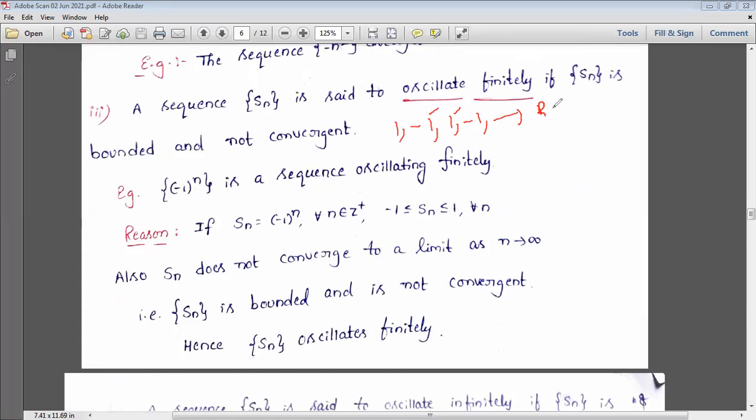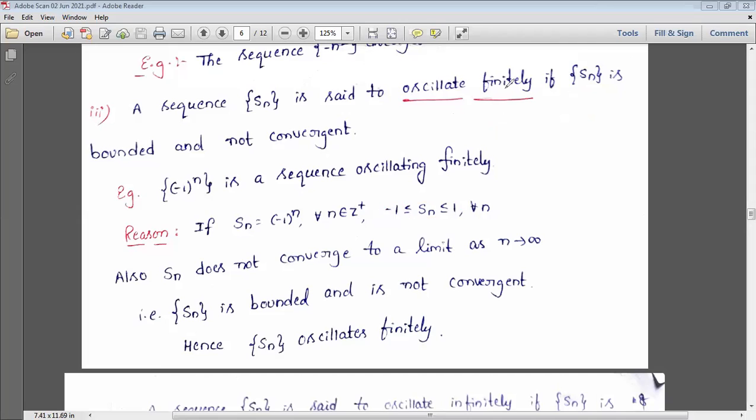But for saying convergent, it should be unique and finite. But here how many values are we getting? Two values, 1 as well as minus 1. Based on the values of n, we are getting Sn equal to minus 1 as well as plus 1, right? So that's why this is not convergent. Simple one thing: convergent should have only one value and that value should be finite.